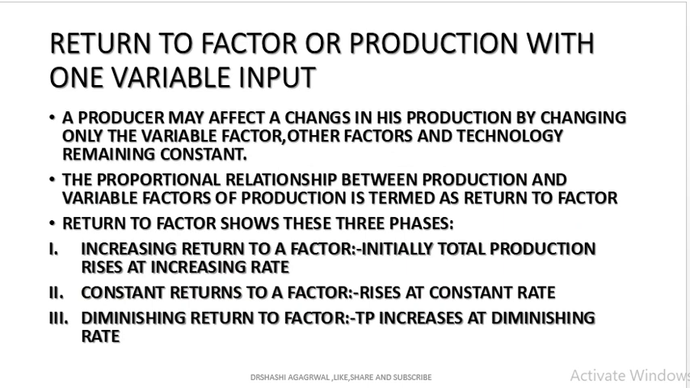First phase is increasing return to factor, when initially he increases the quantity of the variable factor, then the total production increases at an increasing rate. Second phase is constant return to factor. Here the ratio as he changes the variable factor, the output is changing in the same ratio. Diminishing return to factor means total product increases at a diminishing rate.